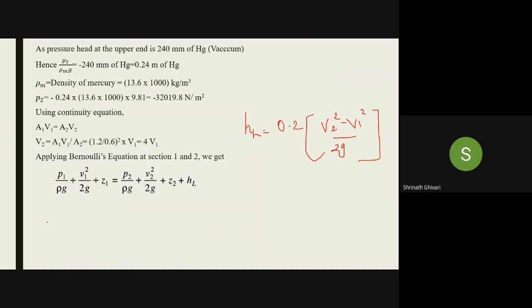What you do is, I'll write it 15 into 10 raised to 3 divided by 1000 into 9.81. Rho is 1000 into 9.81. Plus Z1 is how much? It is 0.